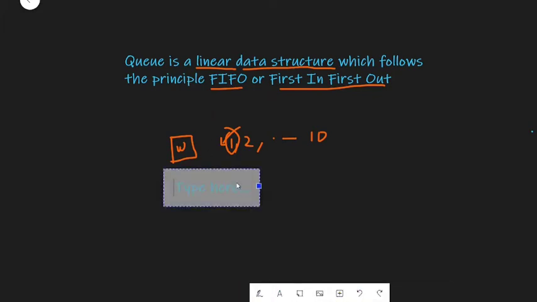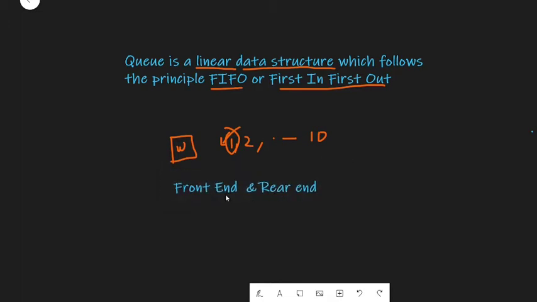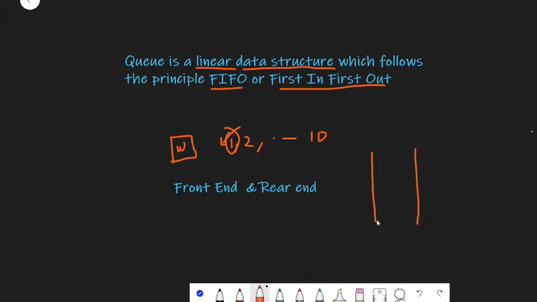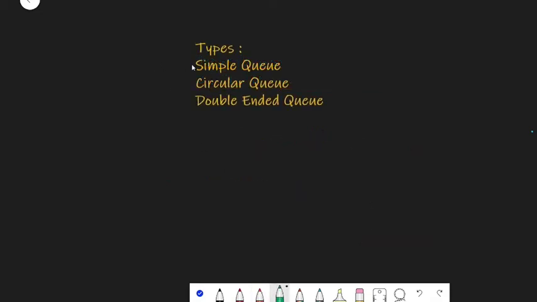So in a queue we have two ends. One is the front end and another one is the rear end. Now what are this front end and rear end? Let's say that we have a queue. So let's draw a queue of size 3. So there are 3 blocks in it, right? Now you can consider this to be the front end, and this you can consider to be the rear end, right?